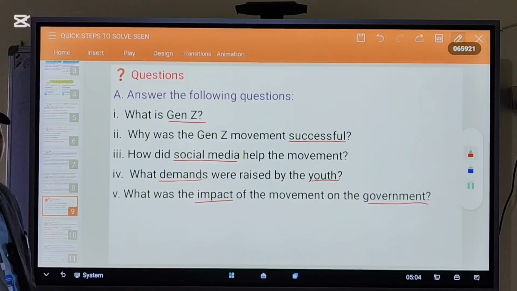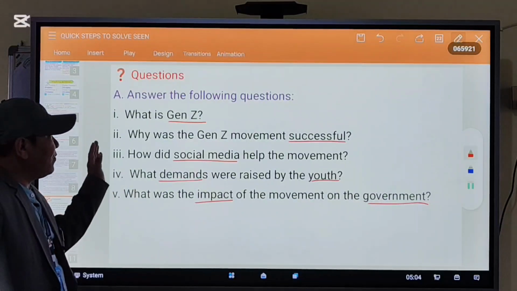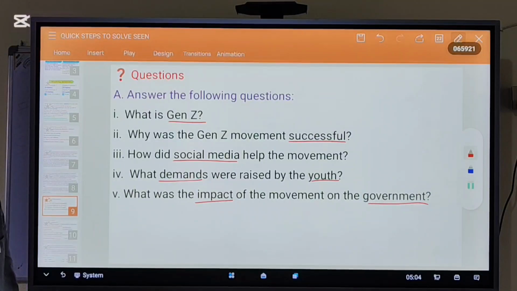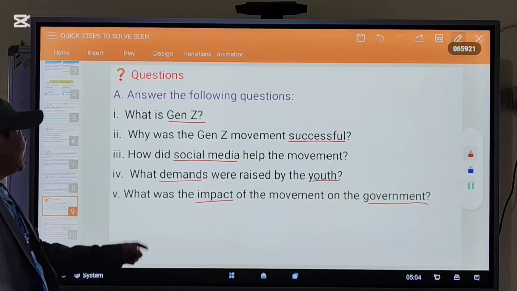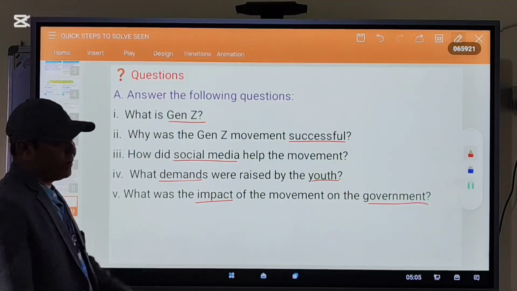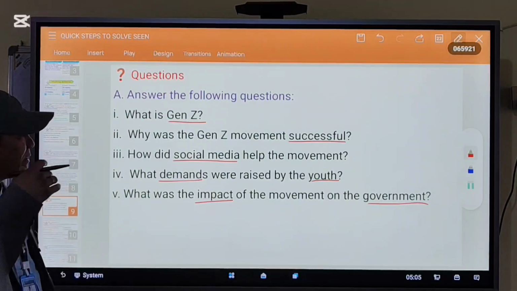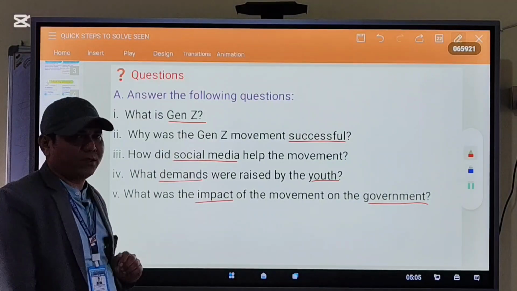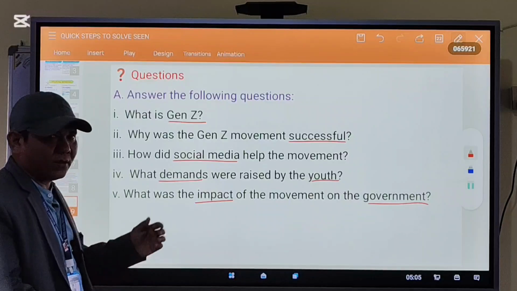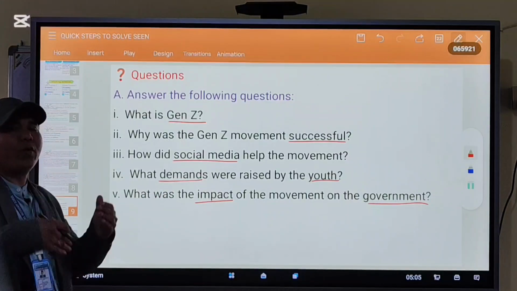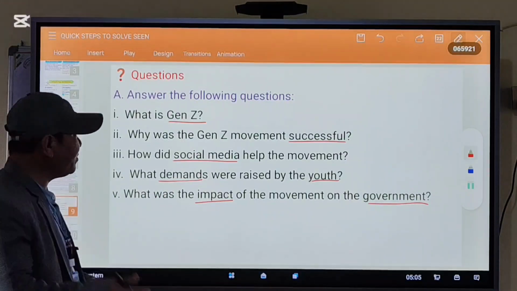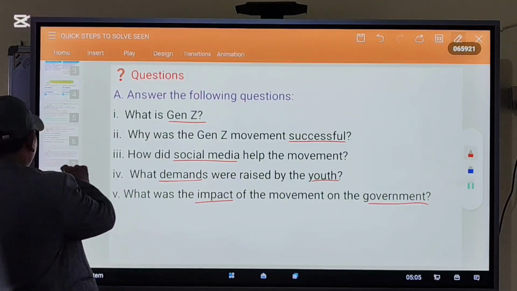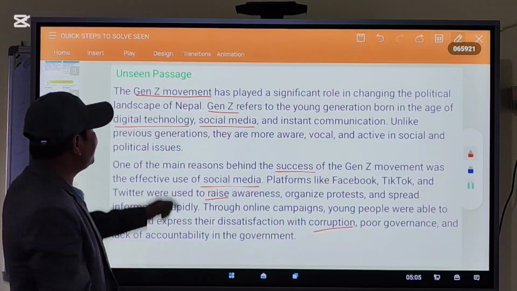Okay, now let me answer on the basis of the underlined words. What is Gen Z? It's okay, even if you don't know the meaning of Gen Z. It does not make much difference. Now let me answer question number one. What is Gen Z? Look at the Gen Z word.